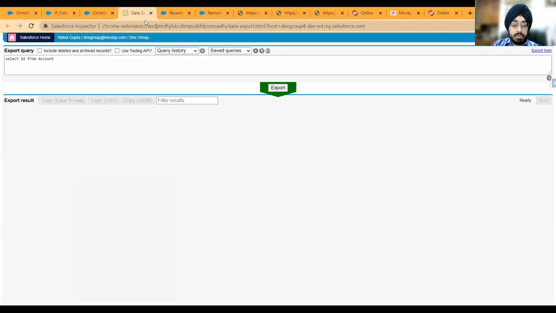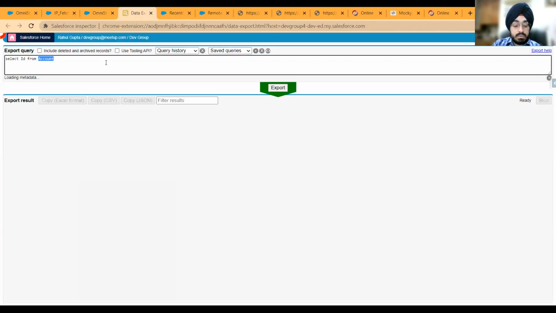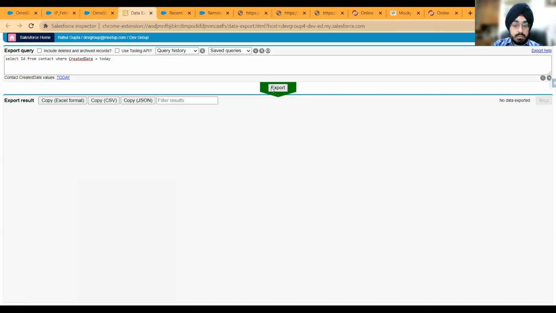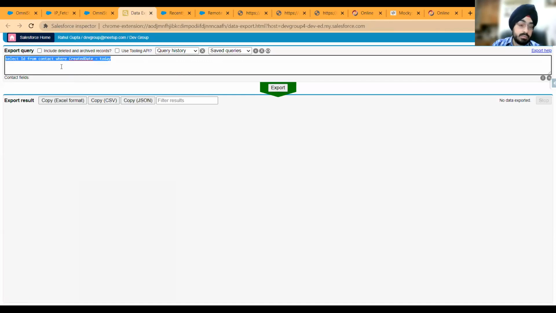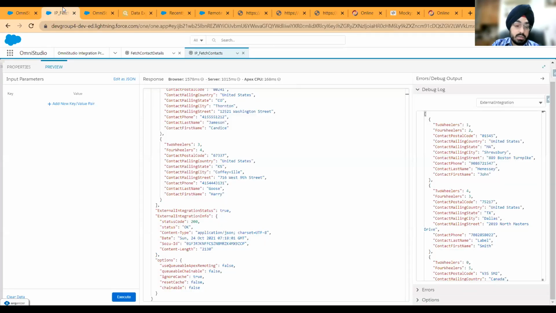do we have at the moment. Where created date is equal to today. No data exported. So we don't have any contacts which are created today.